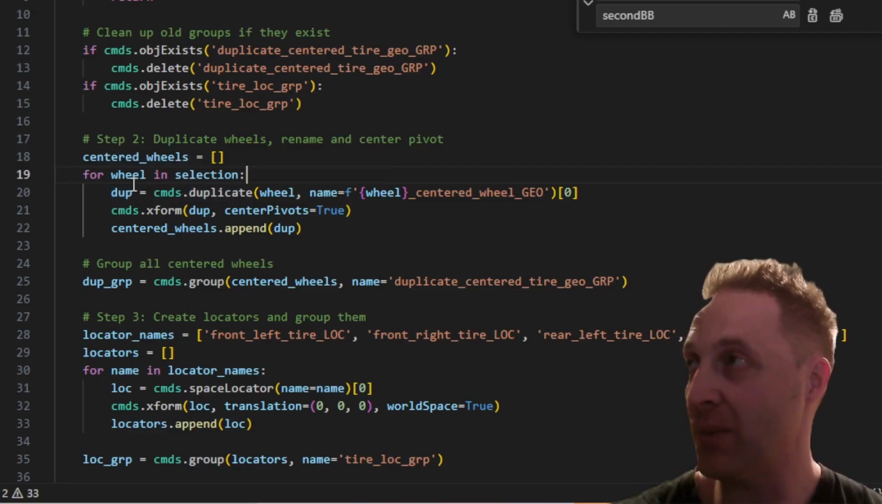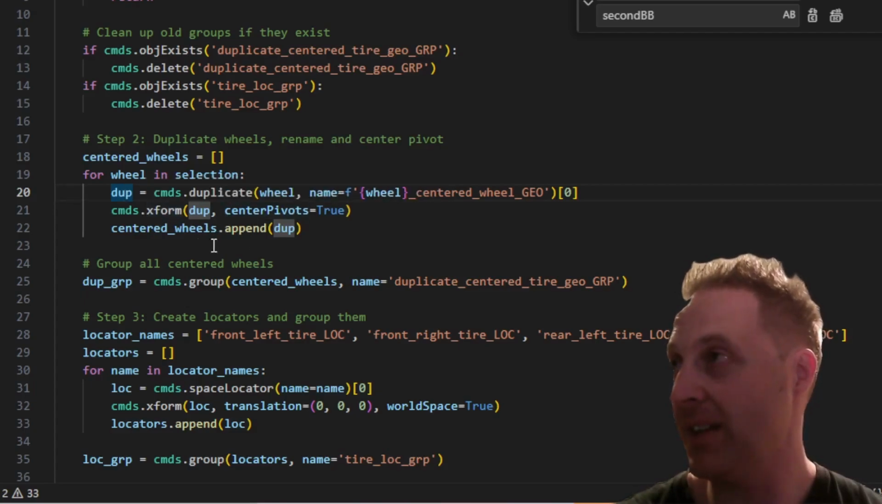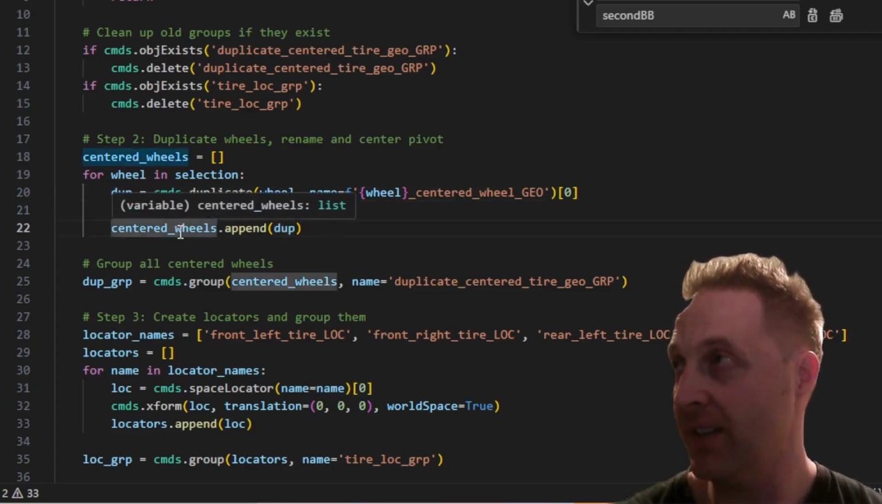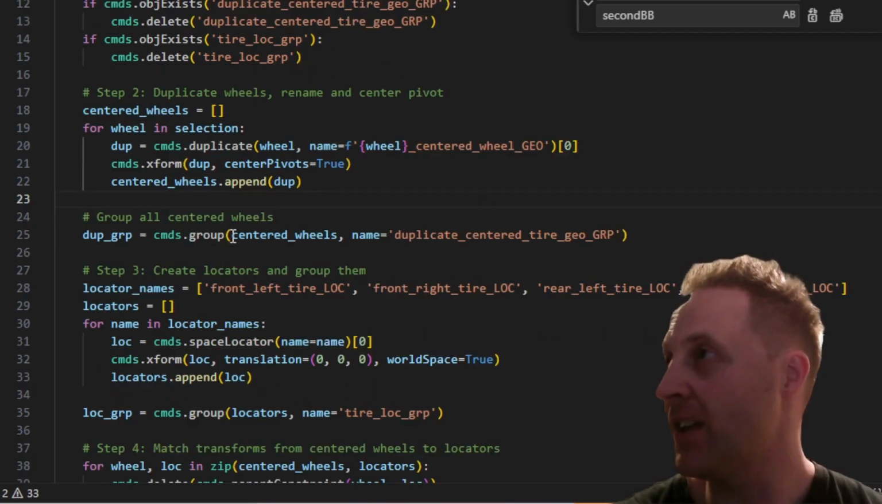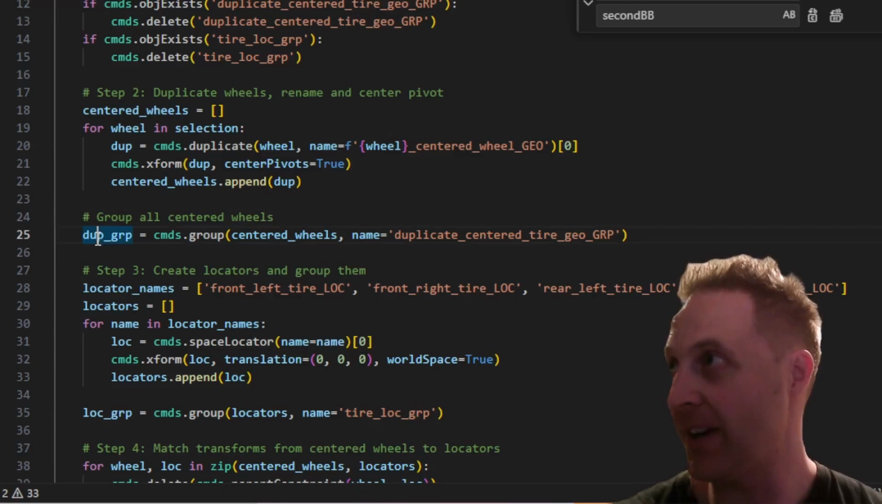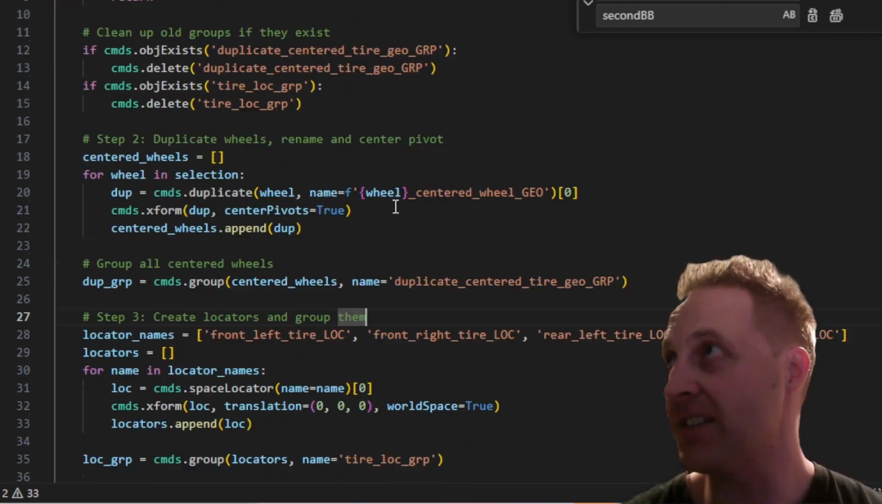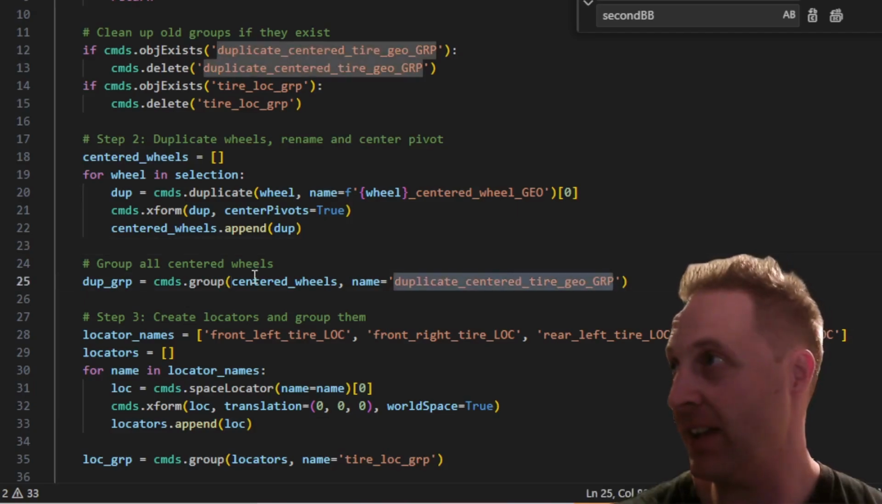So that's what's going on in here. It's iterating through all 4 wheels. It's storing inside this variable dupe the duplicated single wheel. Then I'm using xform to do center pivot, and then I'm putting centered_wheels.append(dupe). So I'm putting them all in a list, centered wheels, and that's all the duplicates. Okay, moving on. So we group all the centered wheels, calling it dupe group. Right here, dupe group: cmds.group centered wheels, name equal duplicate centered tire geo group. That's the one that we checked for earlier and deleted if we already had it. So here we're going to make it, and now we're going to move on.